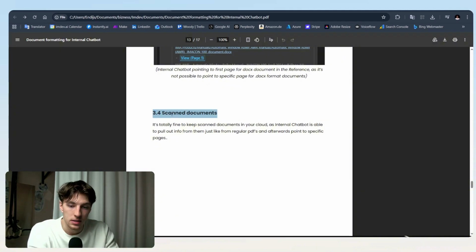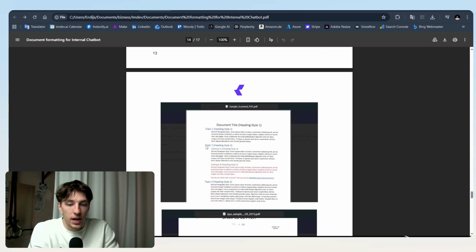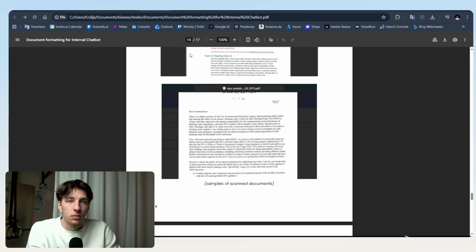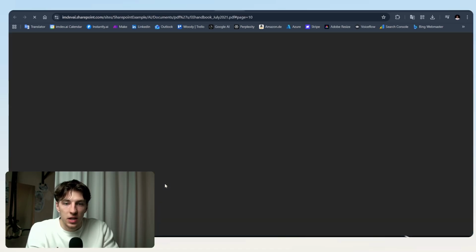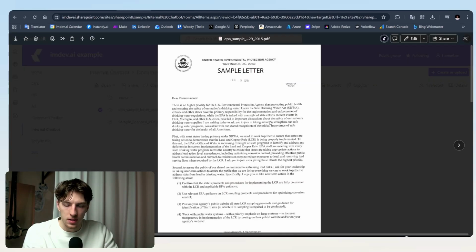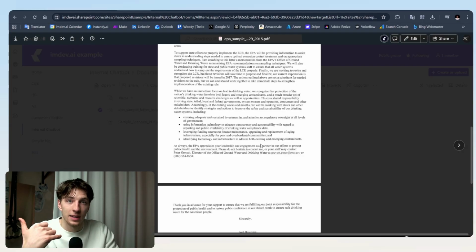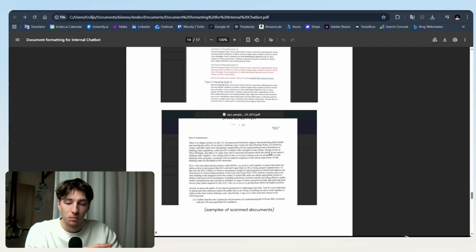The next thing is scanned documents. A lot of times people think that AI is not able to answer questions about scanned documents. You actually don't have to worry about that one, because AI is able to give you answers about scanned documents, just as it was able to pull out info from videos, from the subtitles like I showed you. It's able to do just the same with these scanned documents. And it's going to give you the link to the specific PDF page, which is pretty cool and pretty nice. And okay, seems like I didn't index the scanned documents for AI, but you can check that out in the previous videos where I did something like this. But scanned documents, you don't have to worry about those ones.